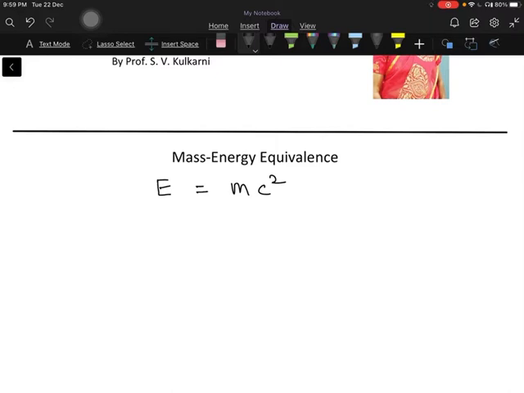Now to derive this equation, we make use of first year dynamics. All of you have learnt about Newton's laws of motion, and according to Newton's second law, the force is nothing but the rate of change of momentum of the body. So the force F is equal to d by dt of the momentum, and what is the momentum? Mass into the velocity v. So we call this equation number 1.